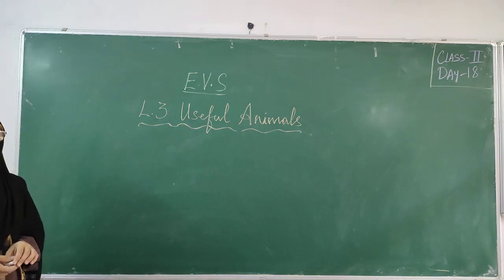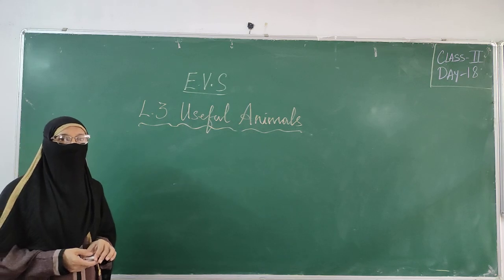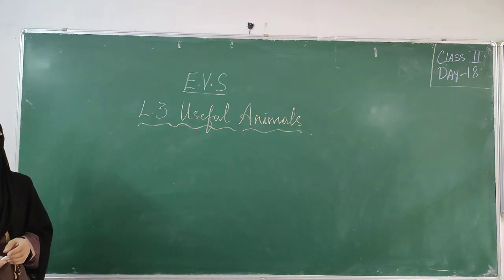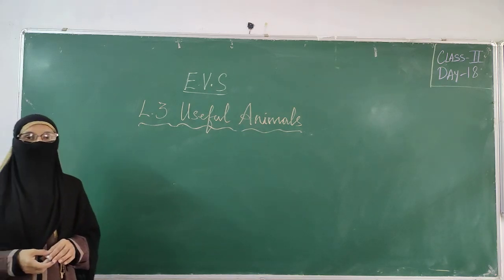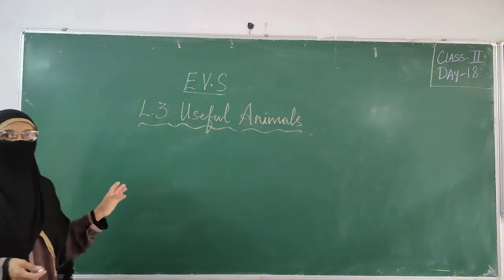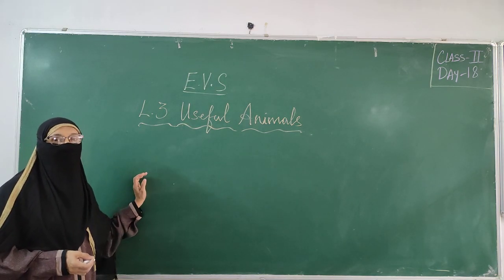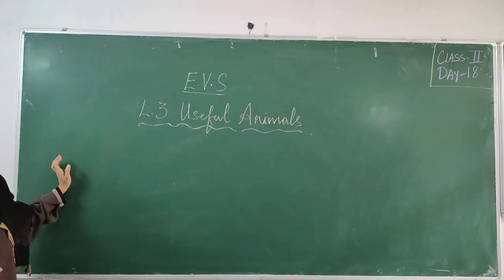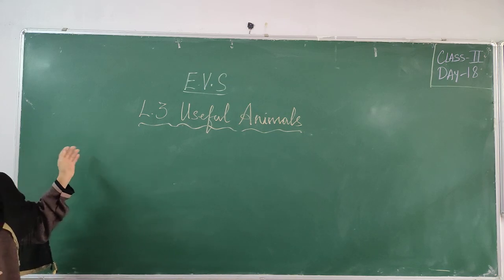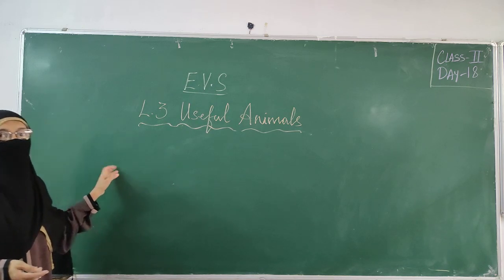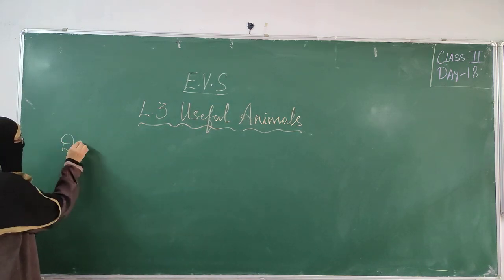Have you seen a farm, children? What animals do we mostly see in a farm? We can see a cow or a buffalo, a goat, dog, hen. These are the animals which we see in a farm. Besides that, there are some animals which we keep as pets. Most of us have either a cat or a dog as a pet animal. So the animals which we see in the farm and the animals which we keep in our homes as pets, we call them domestic animals.